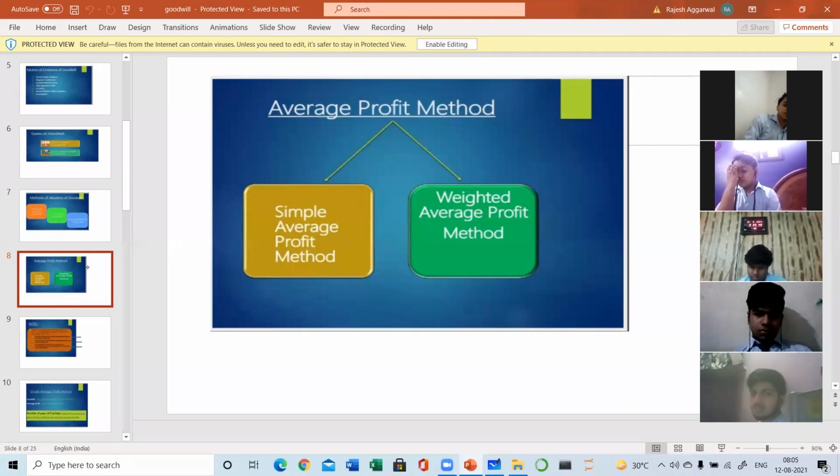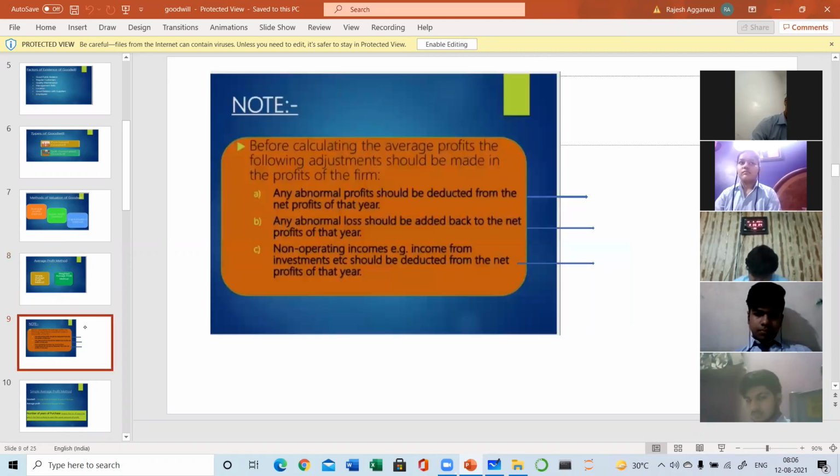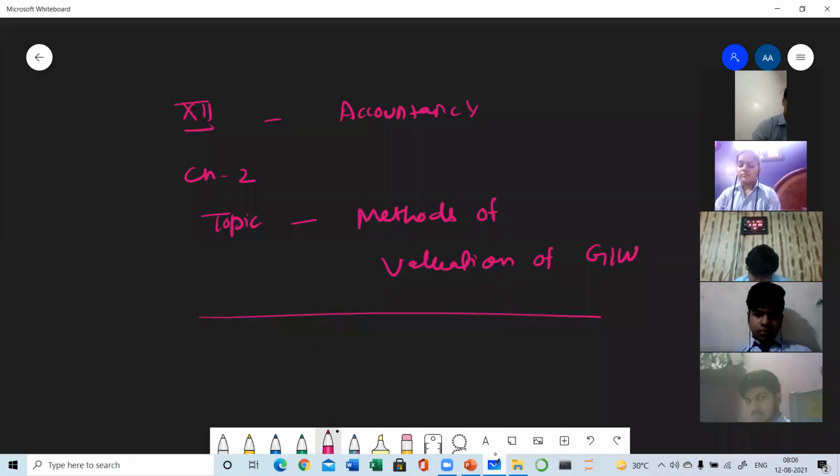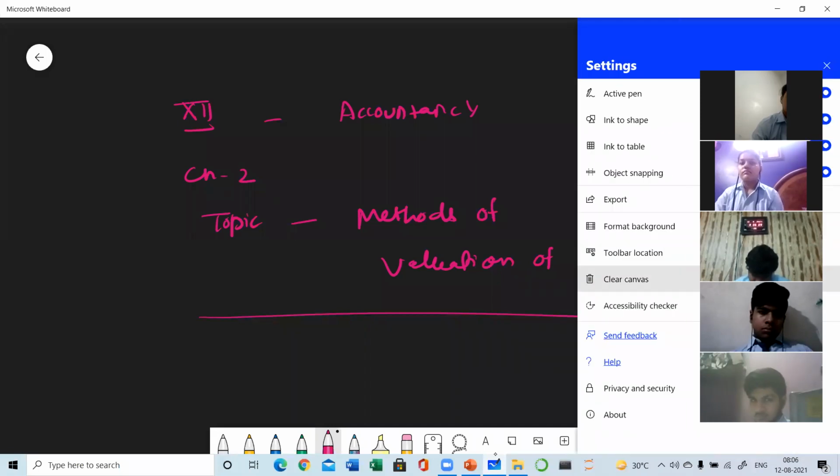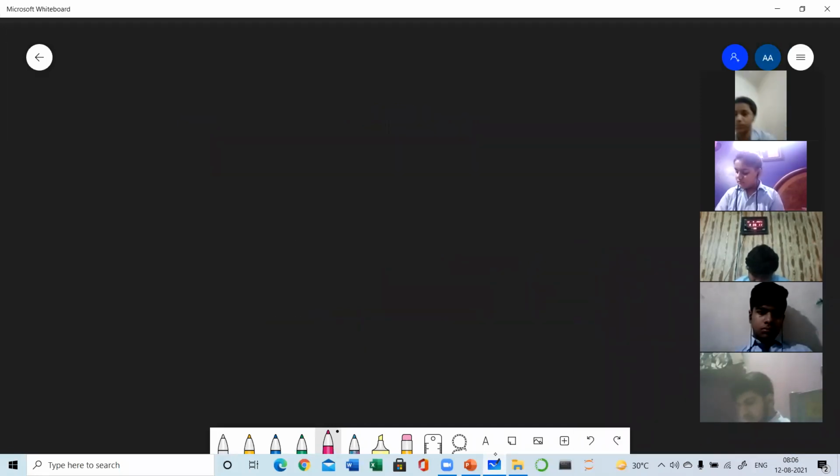So there is no change in the calculation or the formula, but the only thing is here you will be using the accounting variables. So first we will be doing simple average profit method. Just write down the steps, everyone, how to calculate the profits by using simple average profit method.